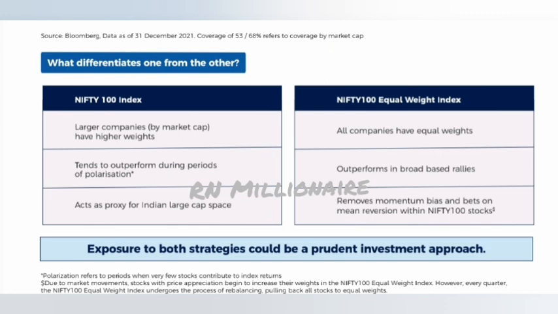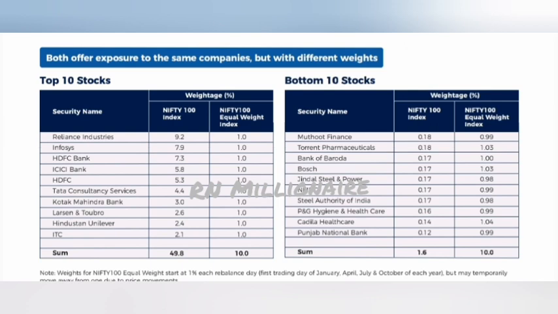So the investment in the top 100 companies will vary in weightage, whereas in Nifty 100 Equal Weightage Index Fund the weightages will be the same for all 100 companies. The companies will be the same in both index funds, but the difference is the allocation of weightages.